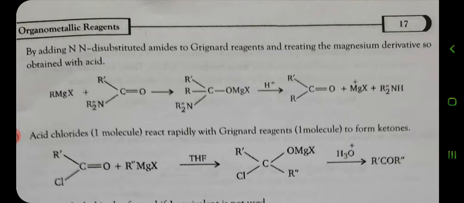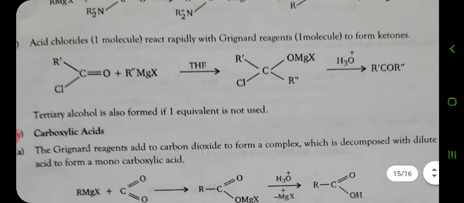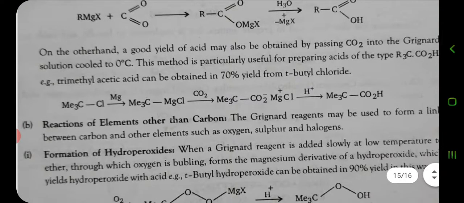When carbon dioxide is used, we will get the monocarboxylic acid, where only one carboxylic group is present. On the other hand, a good yield of acid may also be obtained by passing the carbon dioxide into the Grignard reagent solution when the temperature is 0 degree centigrade.